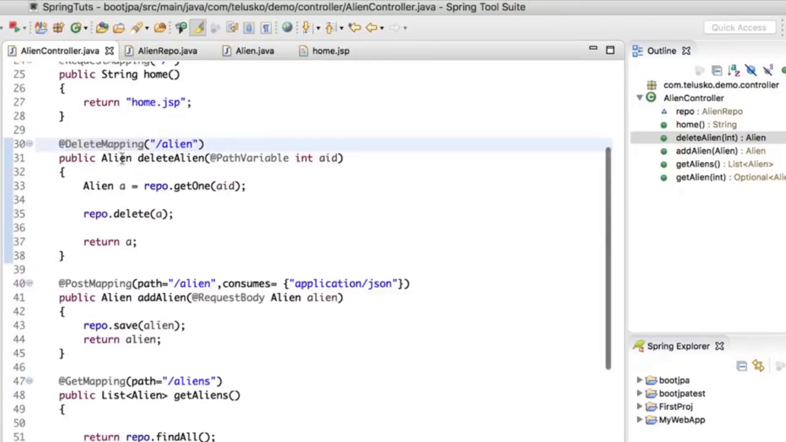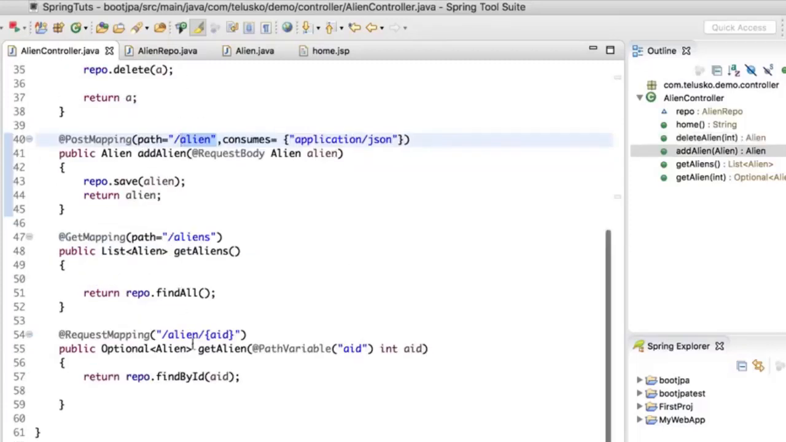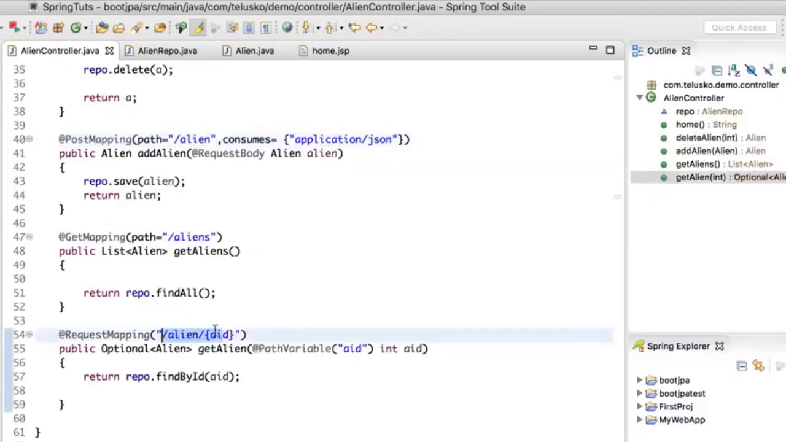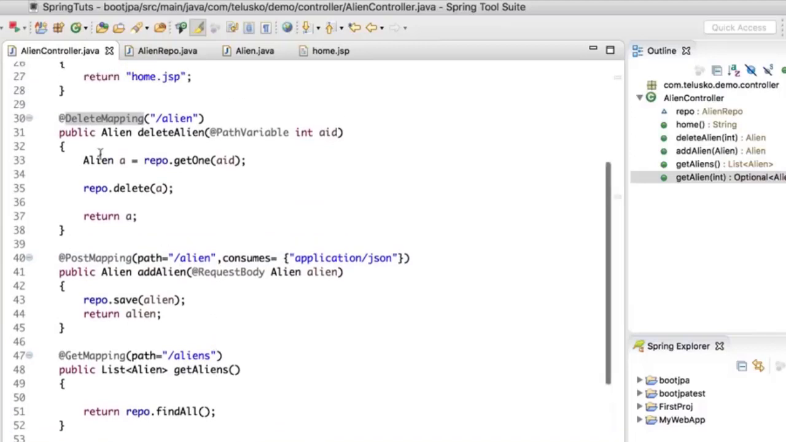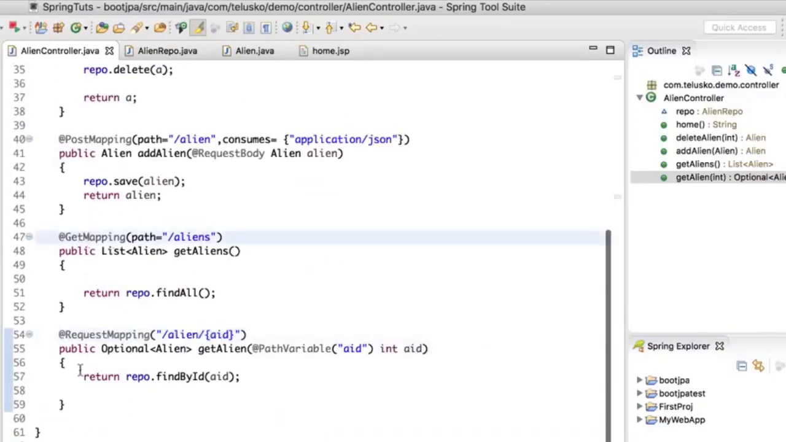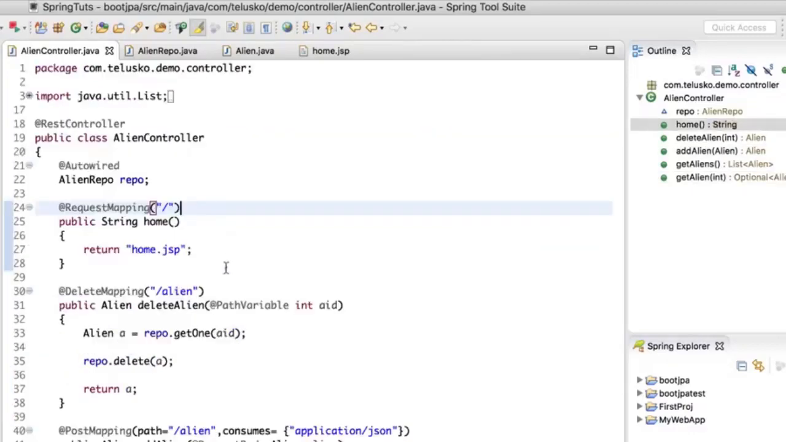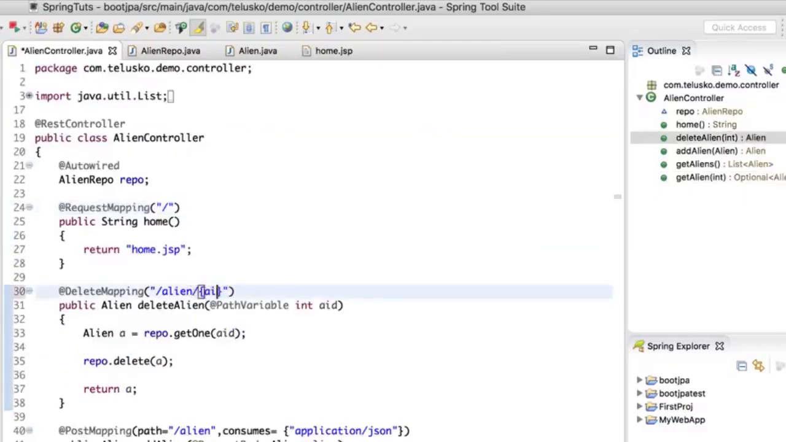Now look at this, we have delete, where we have, in fact this method, it has a URL alien, this is also alien, and this is also alien. The difference is the type of request we are working with. So this is delete, this is get, and this is get, and this is also get, but then this is post. So what is missing here? We have to say aid, right? We have to mention which ID you want to delete, right? So that was a mistake. So let's relaunch it. We learn from our mistakes, right?